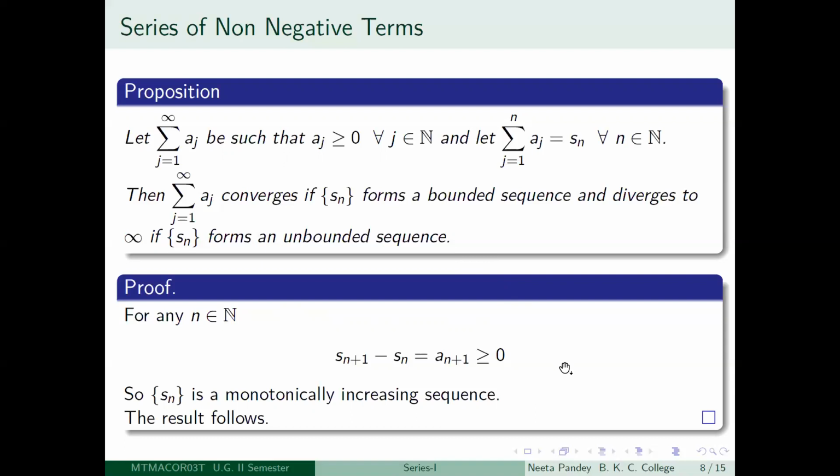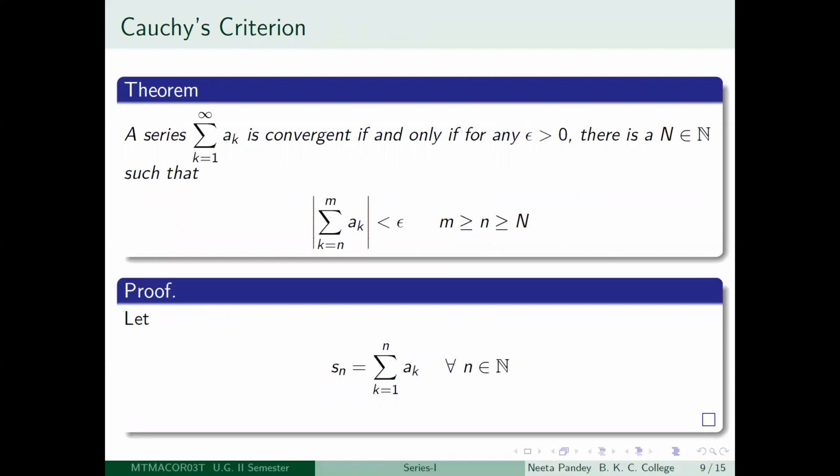So it is a very nice result that tells you that for series of non-negative terms, actually you can hope for only two things, and that is good. One is that it either converges, or if it doesn't converge, then it has to properly diverge to infinity. Okay.